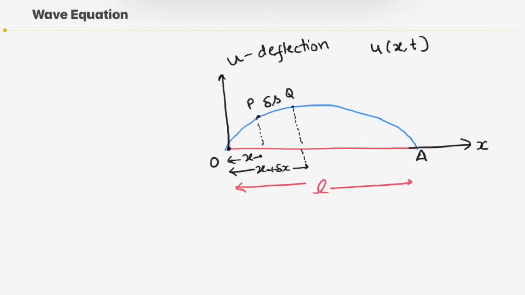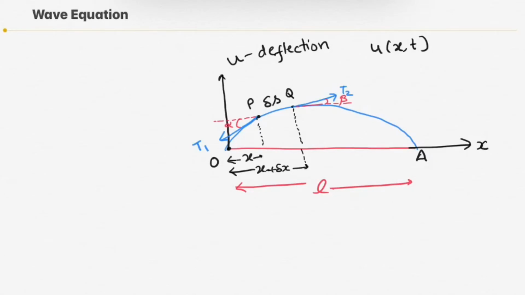Now consider the motion of string PQ. The tension at points P and Q will be along its tangent. Suppose the tension at point P is T1, so its direction will be along its tangent, and suppose the tension at point Q is T2, in this direction. Now suppose T1 makes an angle alpha with the horizontal, and T2 makes an angle beta with the horizontal.